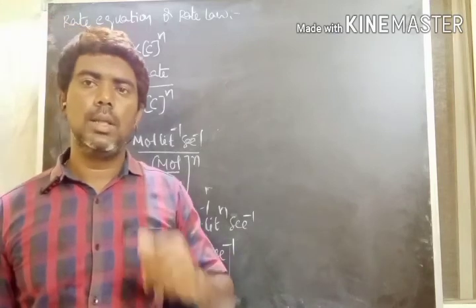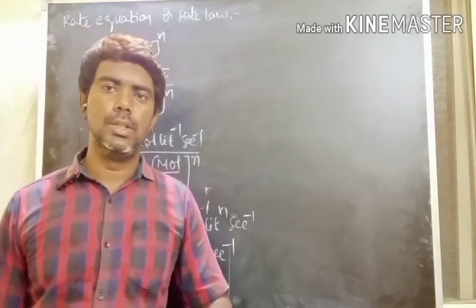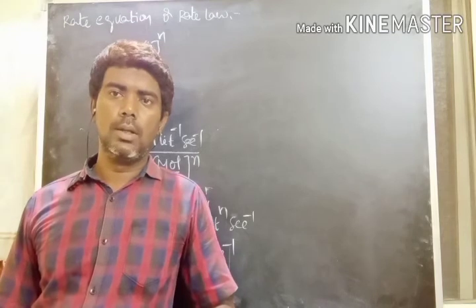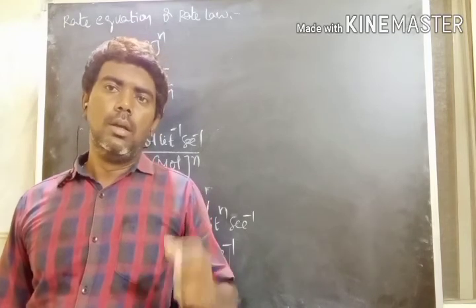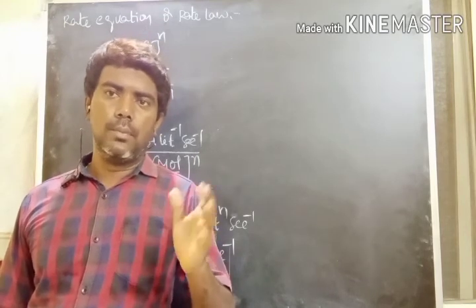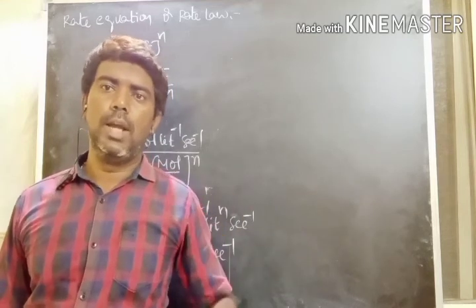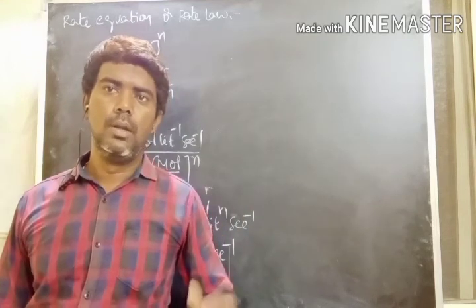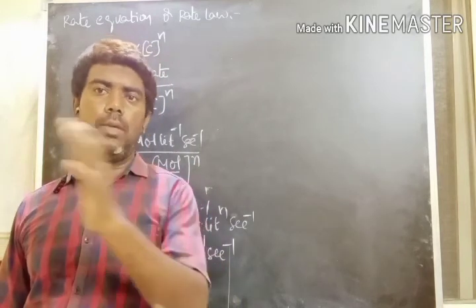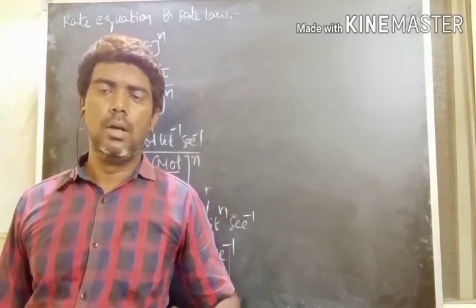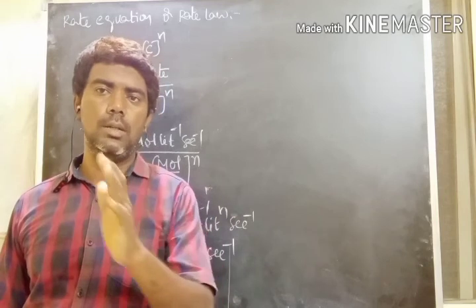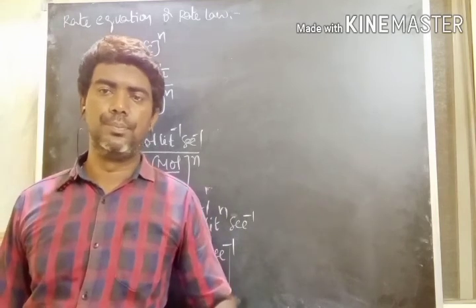Next, what are the characteristics of rate constant? The K value decides whether the reaction is a fast reaction or a slow reaction. Greater the value of rate constant, the faster is the reaction, or the smaller the value of rate constant, the slower the reaction.